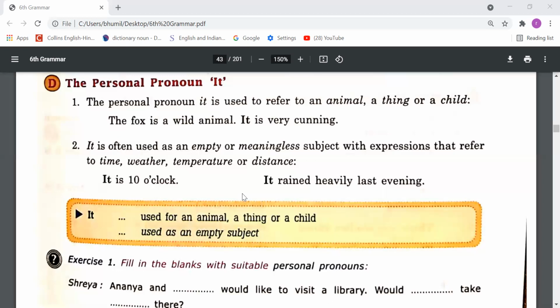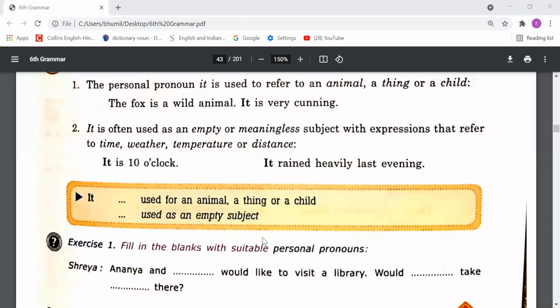Suppose sometimes we say आज मेरा जन्मदिन है, so we need to say it is my birthday today. You can see that there is no Hindi meaning, no literal meaning of it here, but just for giving sense to the sentence, we need to use it. It is used for an animal, a thing, or a child, and as an empty subject. All these things I have told you.